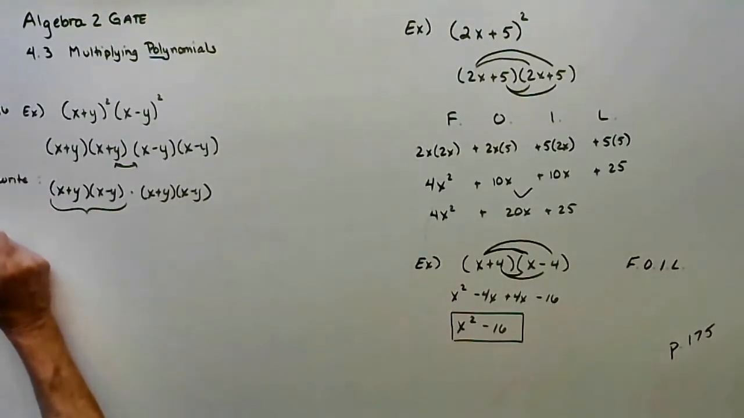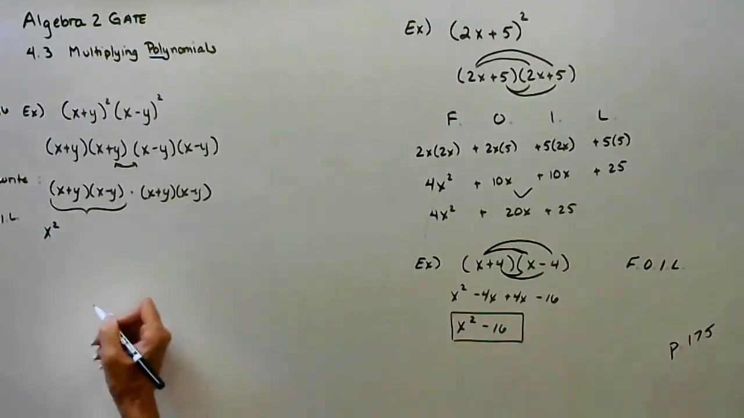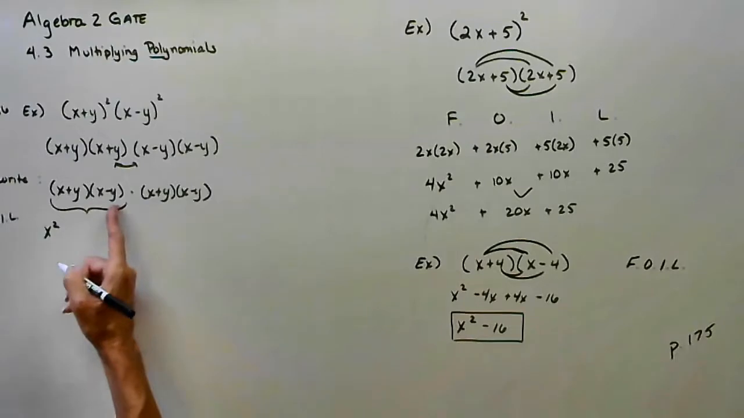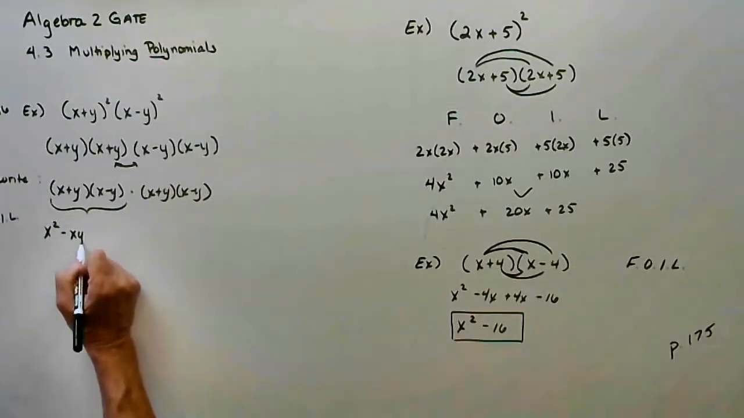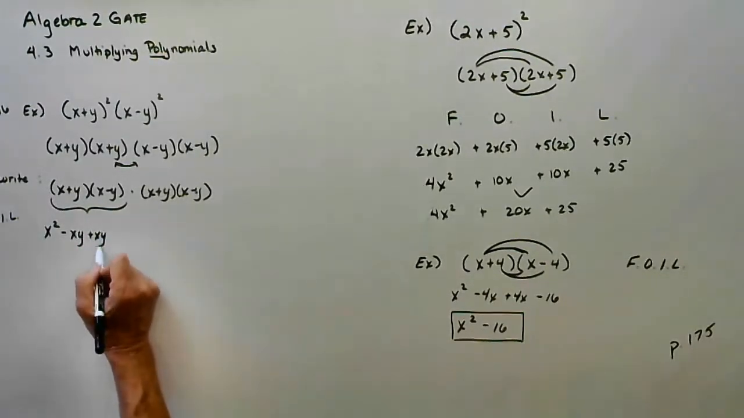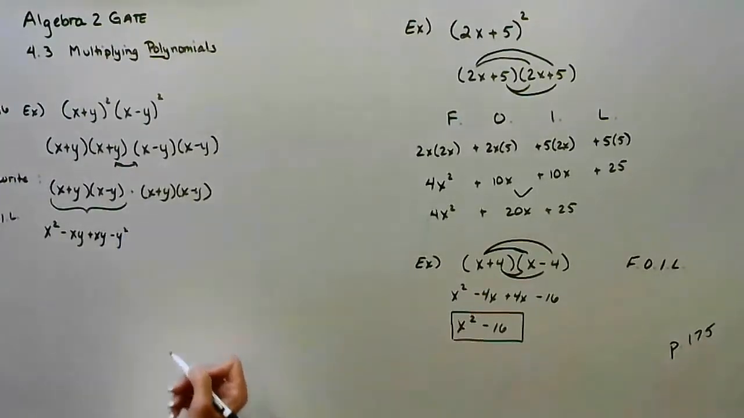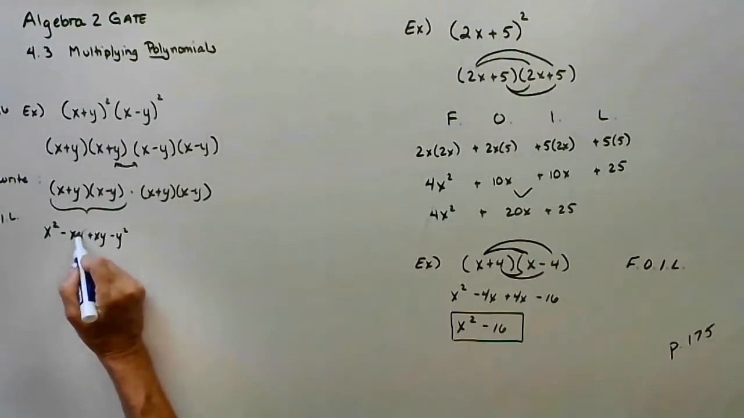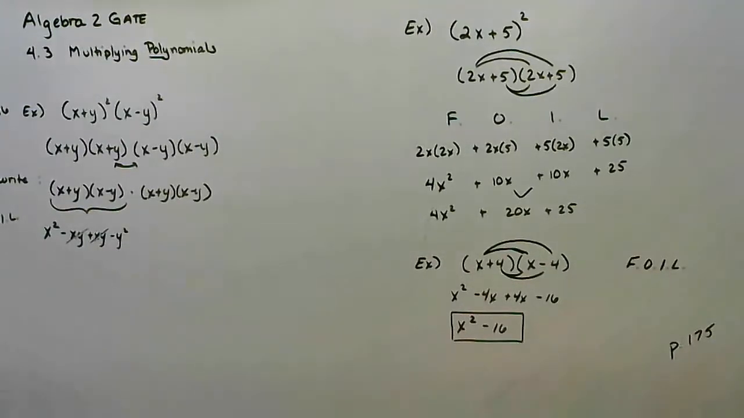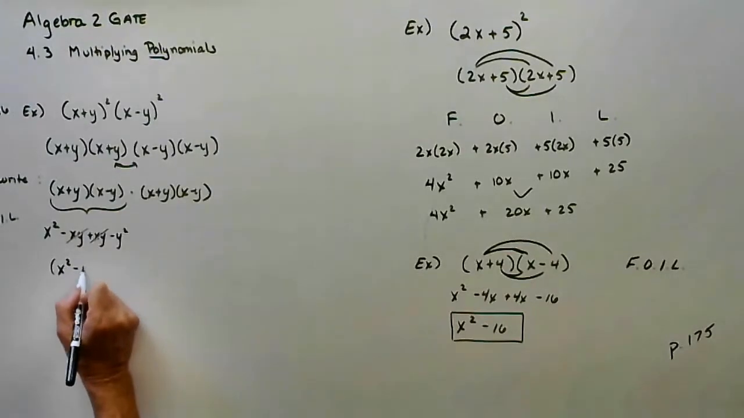So if I FOIL, first terms, x squared. Outside term, negative xy. Inside term, positive xy. Last term, negative y squared. And because these are the sum and difference of the same two terms, these will always cancel out. So we are left with x squared minus y squared.